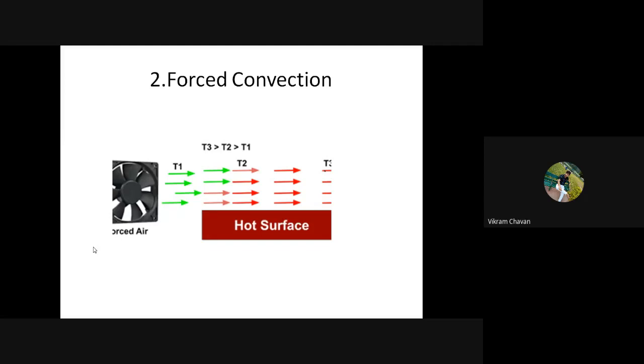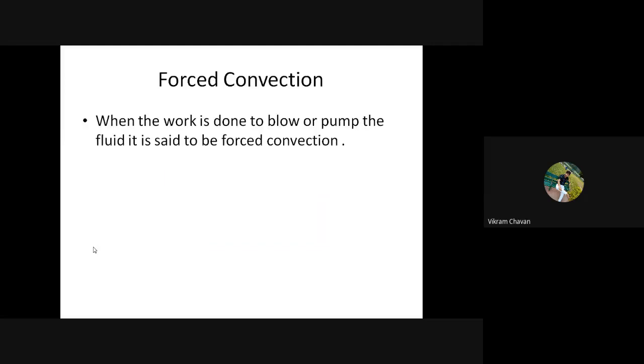Okay, so write down the definition of forced convection.